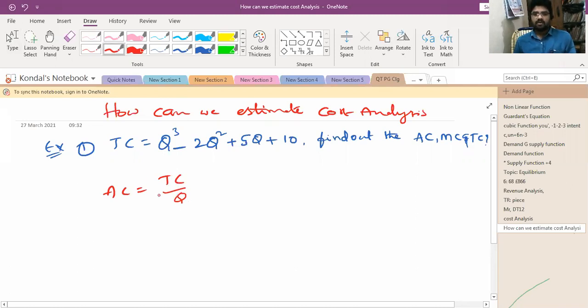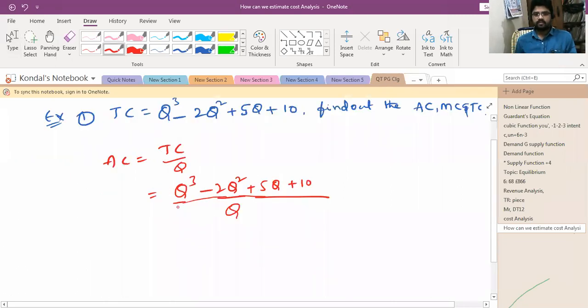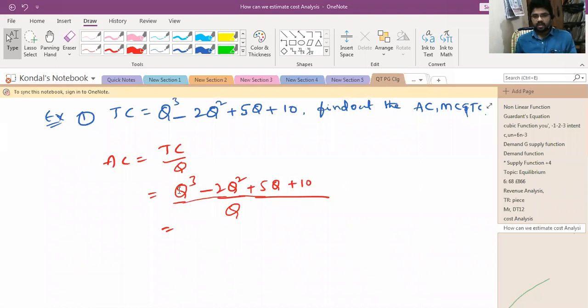Here we take the TC value that we have, Q power 3 minus 2Q square plus 5Q plus 10, divided by Q. Q power 3, how many Q's are there?